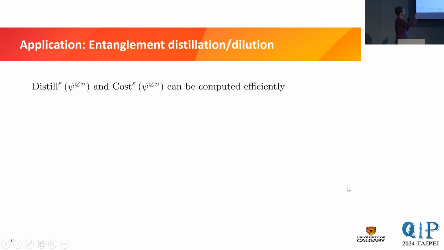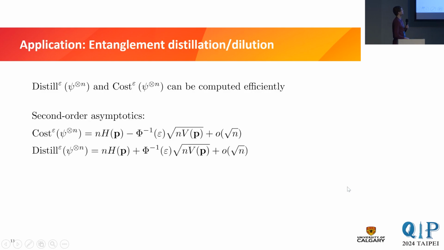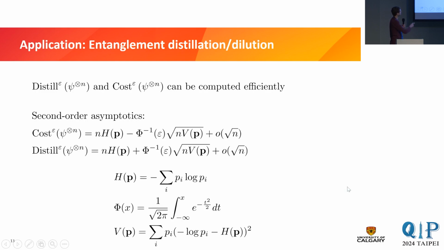Now, another consequence of this is that you can find second-order asymptotics. Second-order asymptotics were, for example, found by Hayashi and collaborators in 2017, where they introduced those second-order asymptotics for a different error, a different way of describing this error. And here, using essentially their techniques, you can also find the second-order asymptotics. So first, you have the asymptotic expression, which is just the Shannon entropy of your Schmidt coefficients.